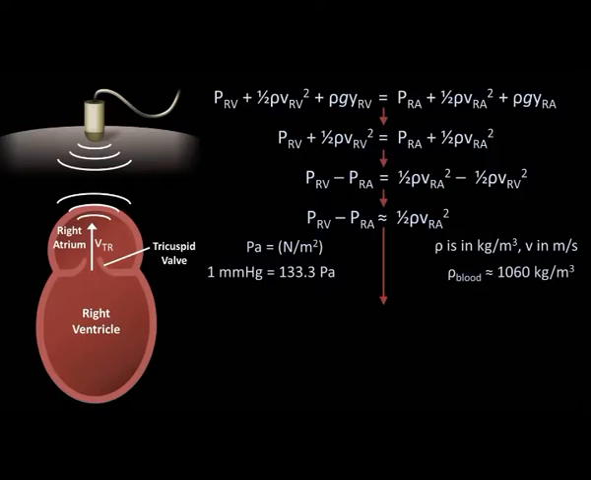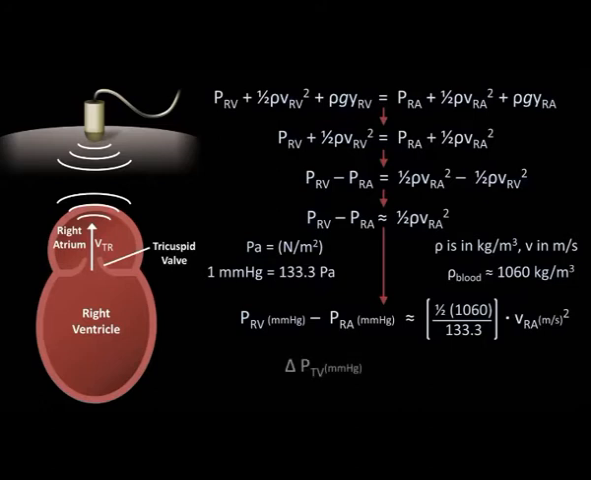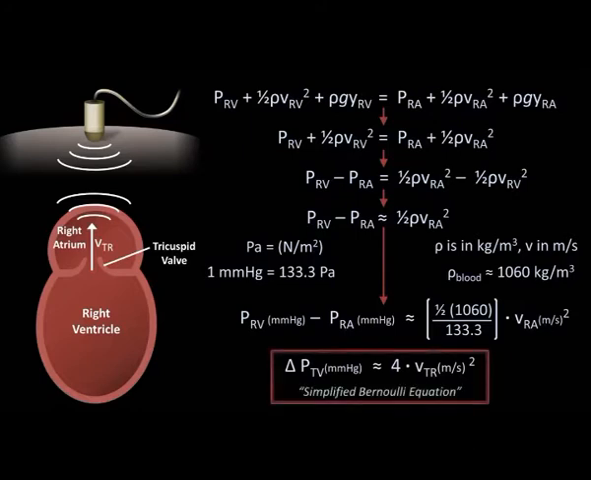So if we incorporate this information, we find that pressure RV in millimeters of mercury minus pressure RA in millimeters of mercury approximately equals this times V_RA in meters per second squared, which becomes the pressure gradient across the tricuspid valve during systole in millimeters of mercury is approximately equal to 4 times the velocity of the tricuspid regurgitant jet squared. This extremely pared down version of Bernoulli is sometimes referred to as the simplified Bernoulli equation.